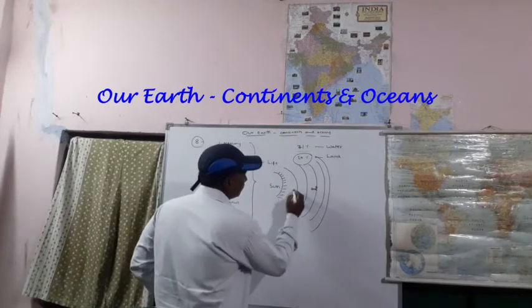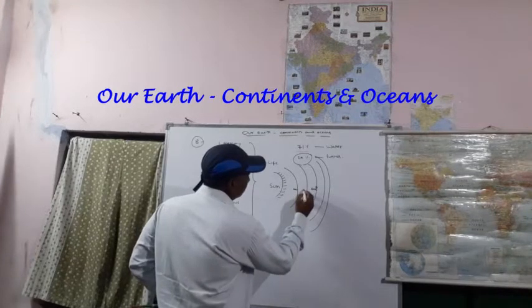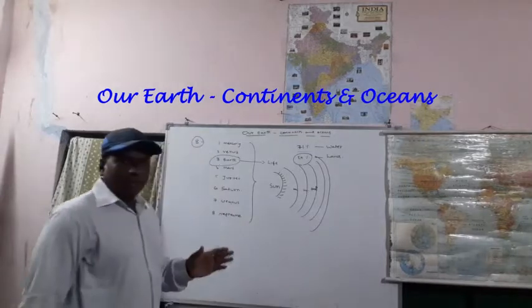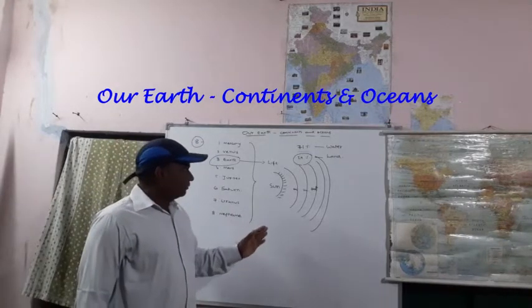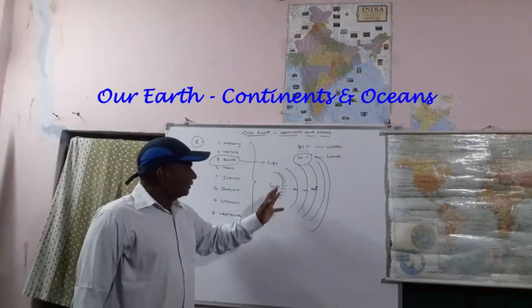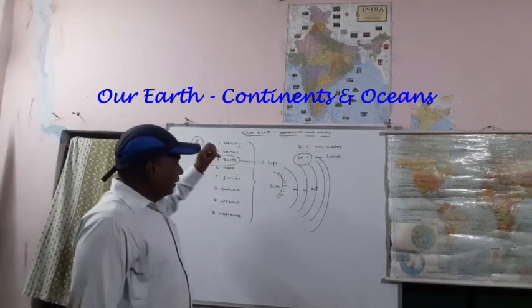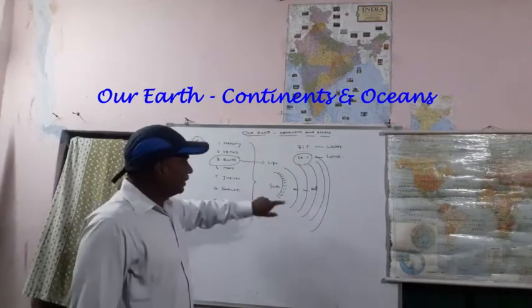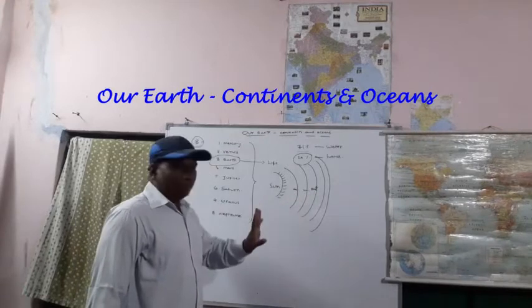Mercury, Venus, Earth. From a distance point of view, Earth is located in a position where life is available, a very comfortable position.